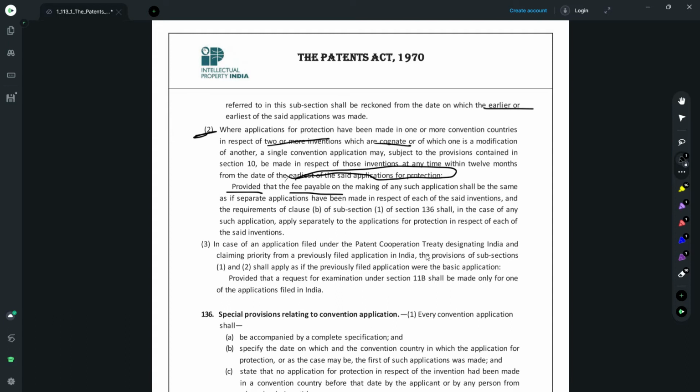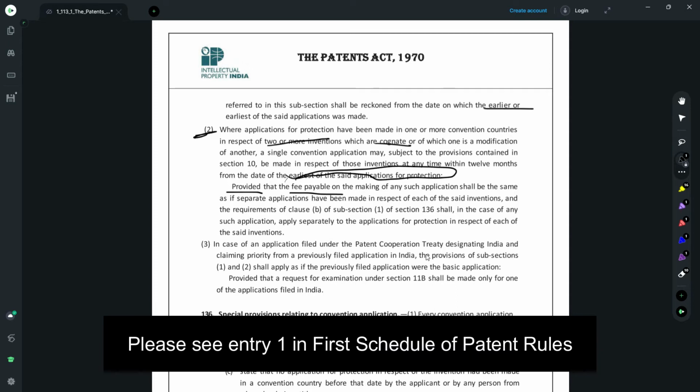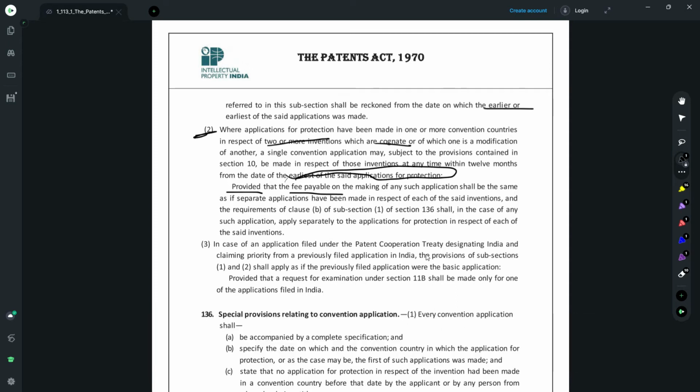So if you would have noticed, if you have filed Indian patent applications, in the schedule there is provided a fee for each additional priority over a single priority. So you can claim one priority for free, but if you are claiming additional priorities, you need to pay an additional fee for each of the priorities that you are claiming.